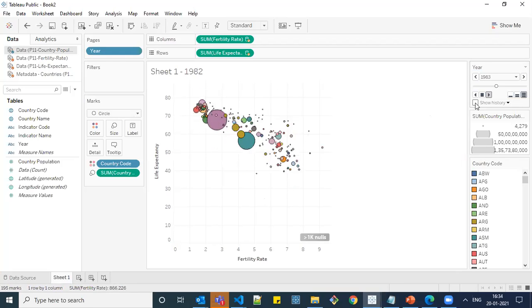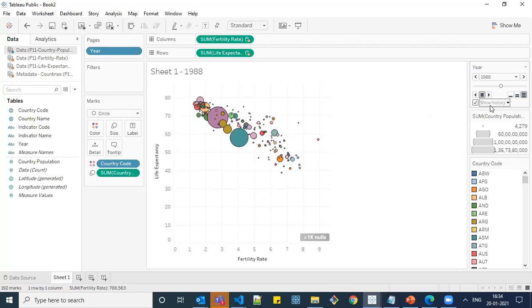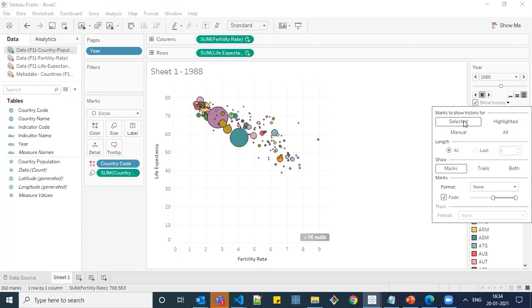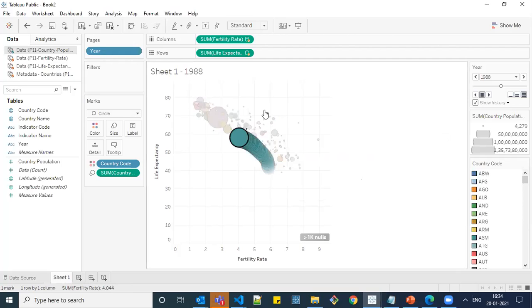And similarly, we have a show history option. So if you click here, you have different options like whether for selected one or highlighted one or manual one. For all, you should show history. And similarly, you have whether for all values or for last 5 to 10 values or based on your requirement. And let me show for this selected all, and marks is the show type. So if you click over here, you can see the history of all the years.